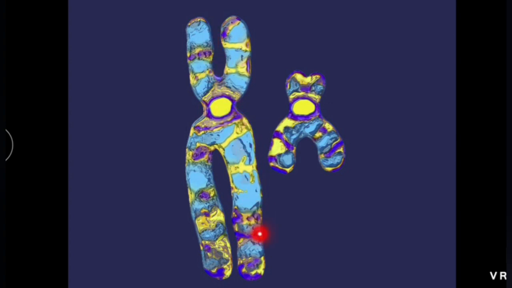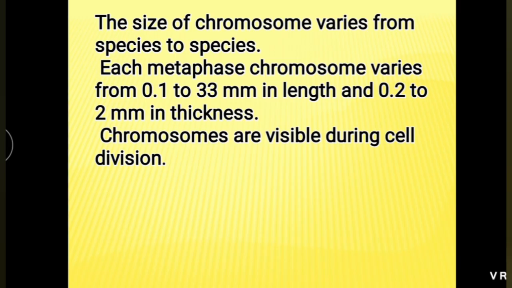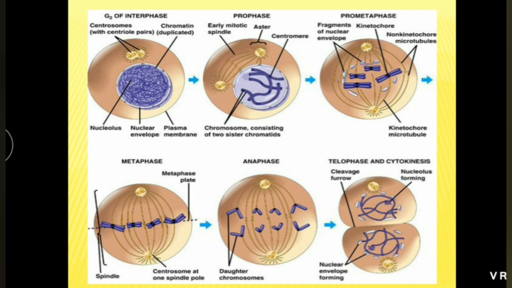See, these are the chromosomes. The size and shape varies from species to species. Each metaphase chromosome varies from 0.1 to 33 mm in length and 0.2 to 2 mm in thickness. Chromosomes are visible during cell division. Means when the cell is in resting stage, they are invisible, but they become distinct during the cell division.